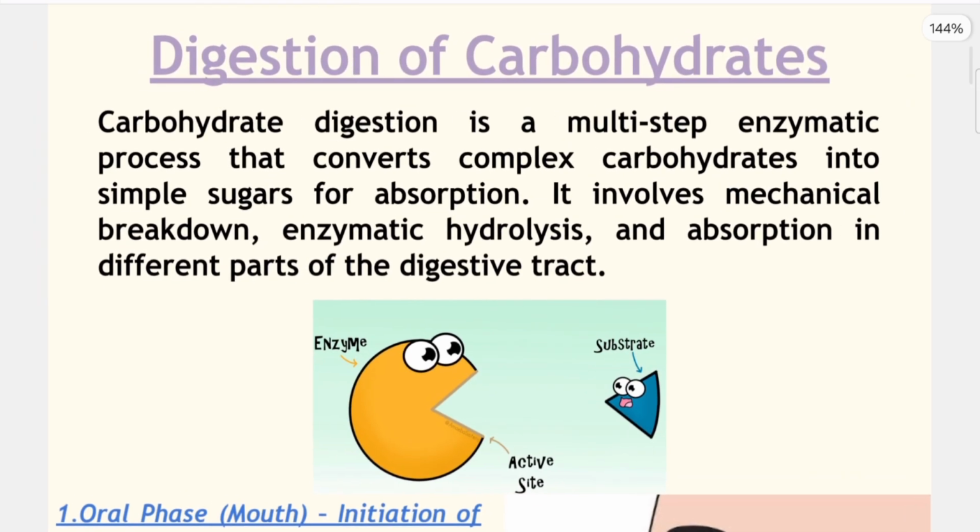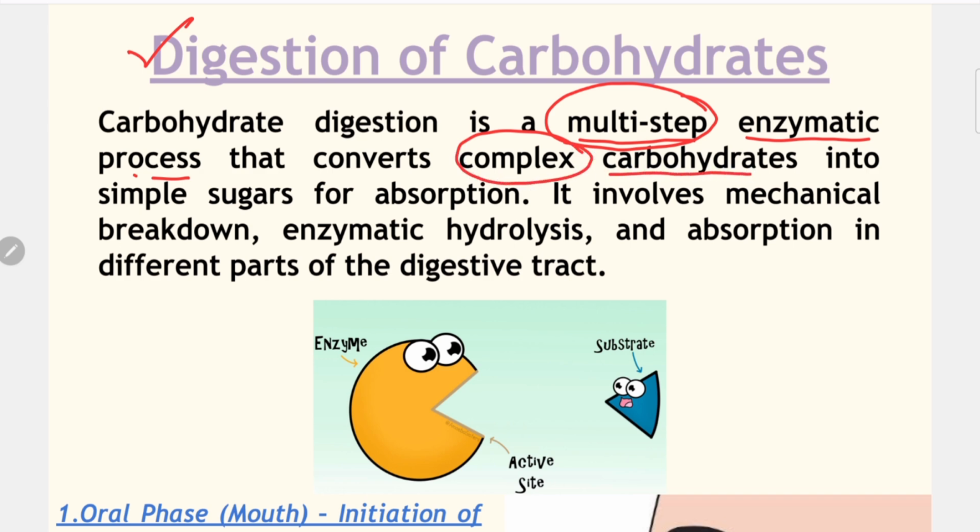Digestion of carbohydrates. Firstly, carbohydrate digestion is a multi-step enzymatic process. Multi-step means that there are several steps included in the processing of digestion that converts complex carbohydrates into simple sugar. Now why complex? Because there is a chain of sugar molecules present, because there are different classes of carbohydrates.